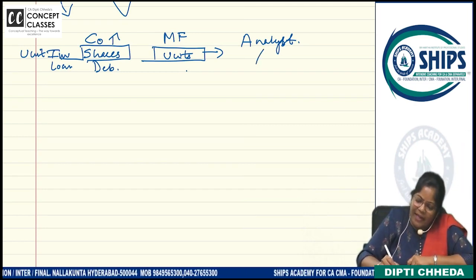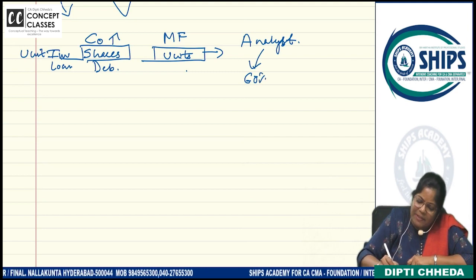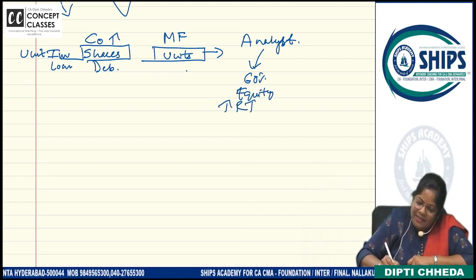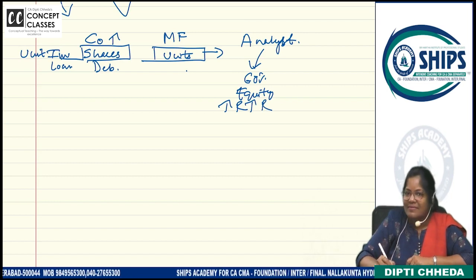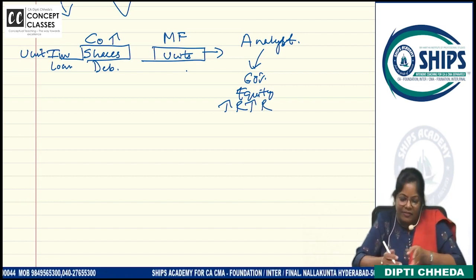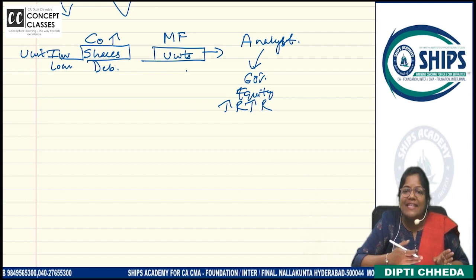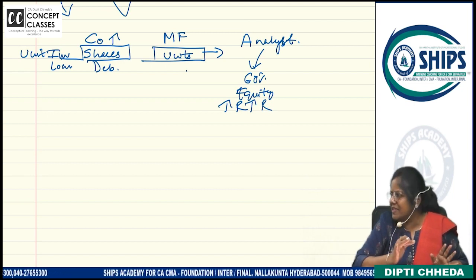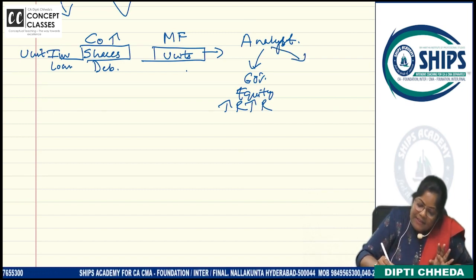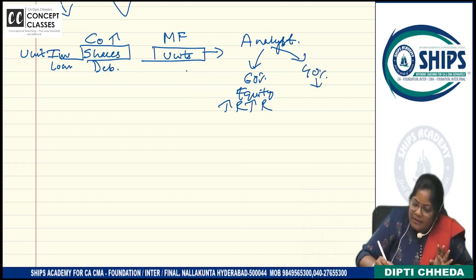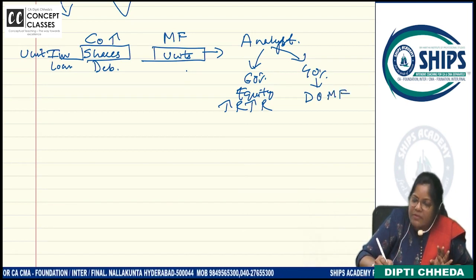We are putting our money in the market. Can we tell the analyst, listen, 60% you put the money in equity, where there is high risk but high return. Equity market. So he will put in ELSS, equity linked savings scheme. 40% you put our money in debt oriented market, debt oriented mutual funds, this is called.